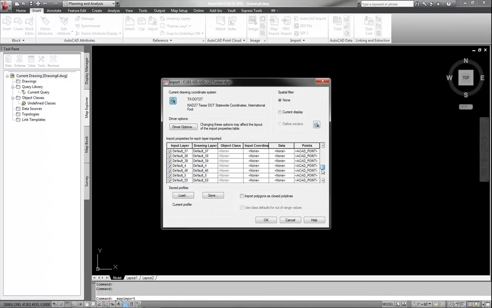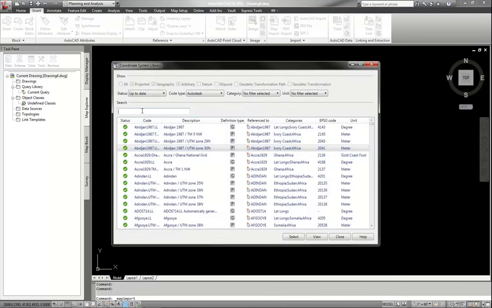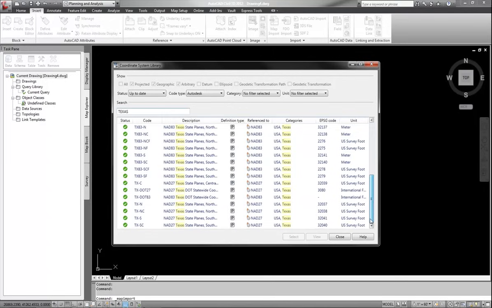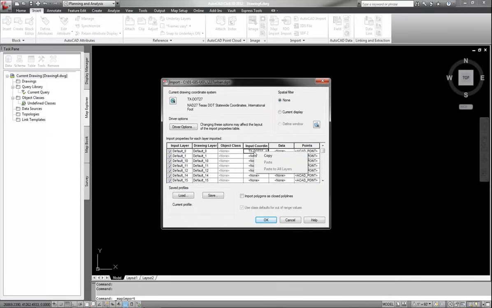Now you'll see I have a lot of these. I actually have 63 of these, 63 being the levels that are inside of the MicroStation file. So what I'm going to do is assign one. Let's go back to Texas, and let's go back to the text.27 and say select. I will then right click on this and copy, and right click on the heading, right click on it again and paste to all layers. So therefore now all of them are assigned to text.27. You don't want to do this one by one. It just doesn't make sense to.